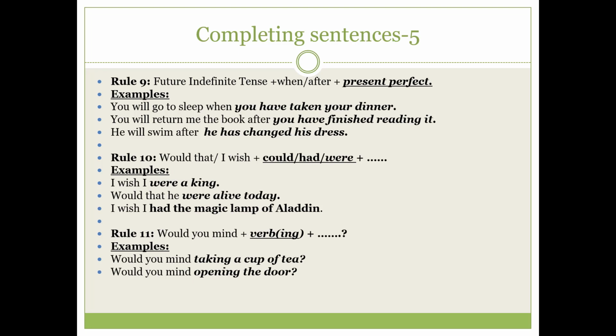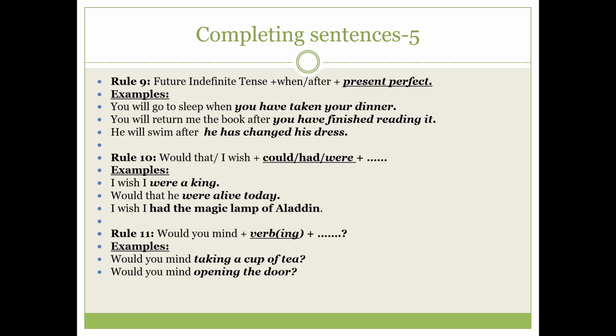Now, another rule, that is rule number 10. In rule number 10, you will find a sentence starting with would that or I wish, which actually means something improbable, something impossible desired, an improbable wish. Then you can use could or had or were, something like that. And remember, this structure is always used to express an improbable desire, an impossible wish, something like that, like this.